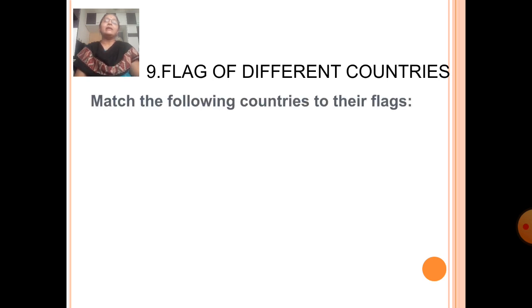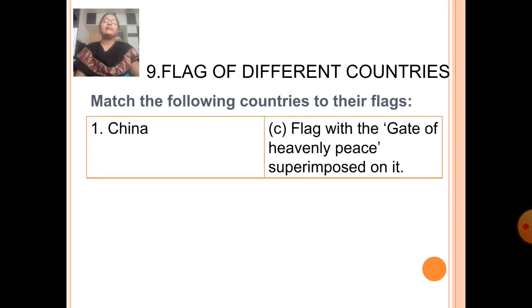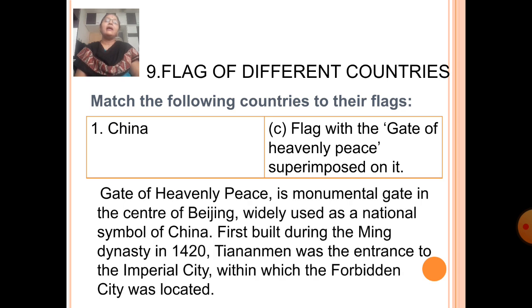Match the following countries to their flags. China, flag with the Gate of Heavenly Peace superimposed on it, which is option C. Gate of Heavenly Peace is a monumental gate in the center of Beijing, widely used as a national symbol of China. First built during the Ming Dynasty in 1420. Tiananmen was the entrance to the imperial city, within which the Forbidden City was located.